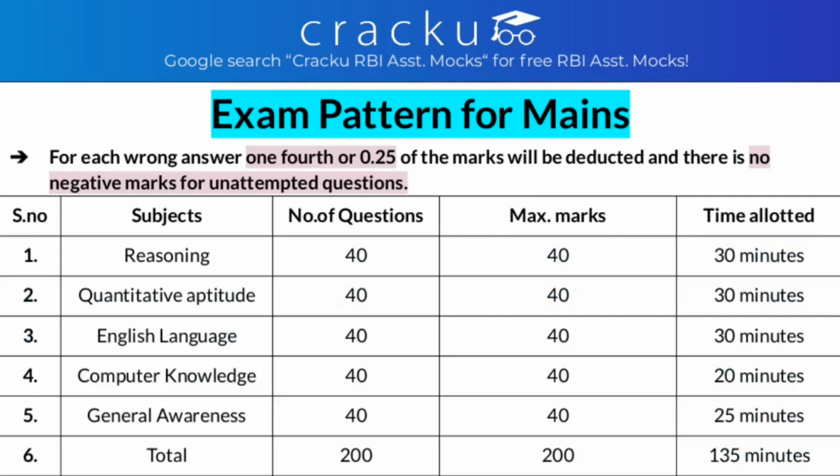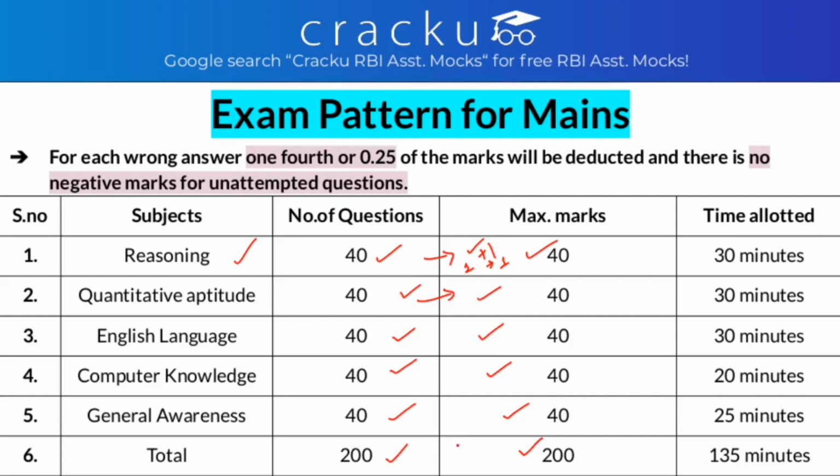So there are a total of 5 papers. First is reasoning. You have 40 questions carrying 40 marks. That implies for every correct answer you get +1, that means one question carries 1 mark. Similarly, for quants there are 40 questions, 40 marks. For English 40 questions, 40 marks. For computer knowledge 40 questions, 40 marks. And for general awareness it is 40 questions, 40 marks. So in total, we have 200 questions carrying 200 marks.